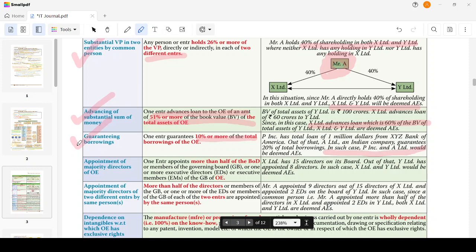Then appointment of majority directors of other entities. One enterprise appoints more than half of the board of directors. For example, X Limited has 15 directors. Out of that, Y Limited has appointed 8 directors. Then X and Y Limited will be deemed to be associated enterprises.